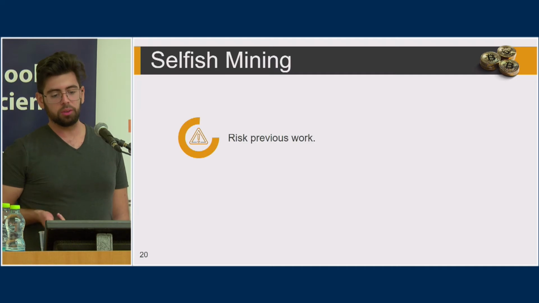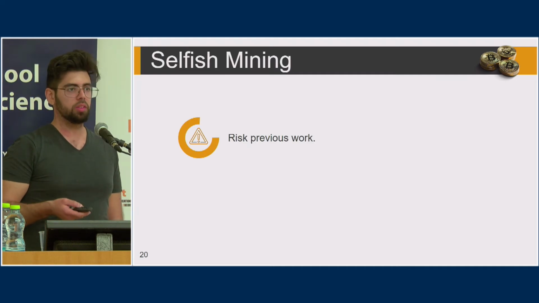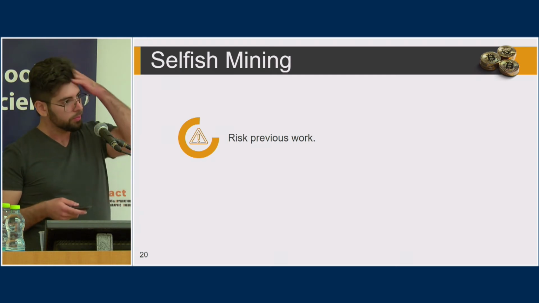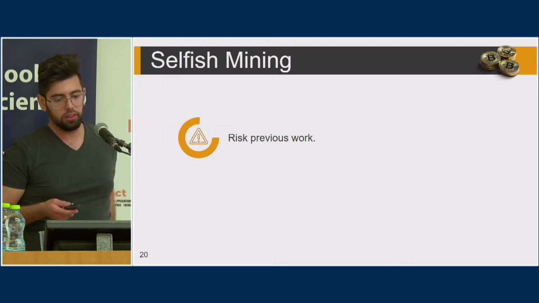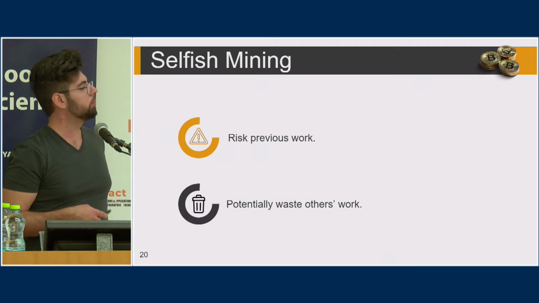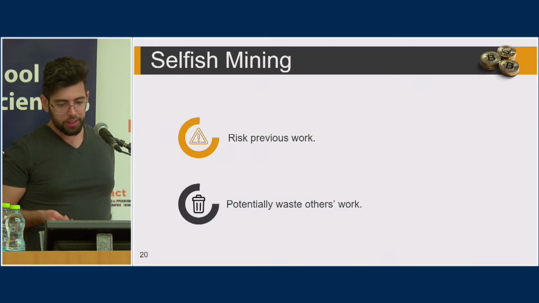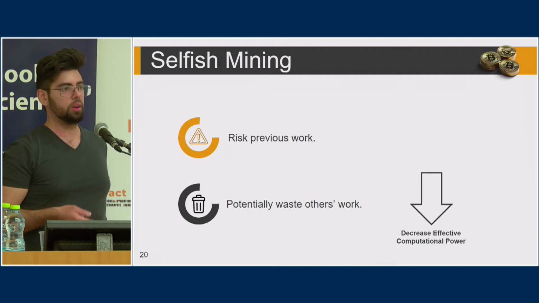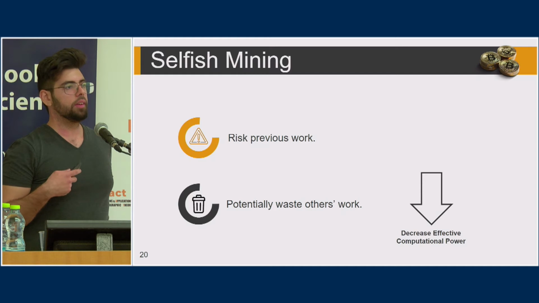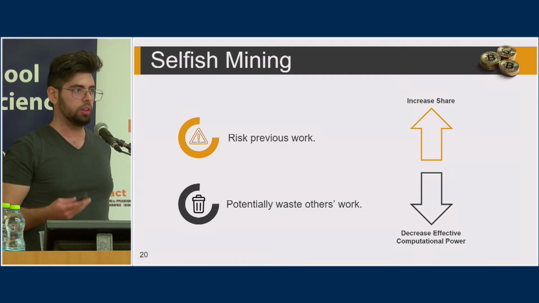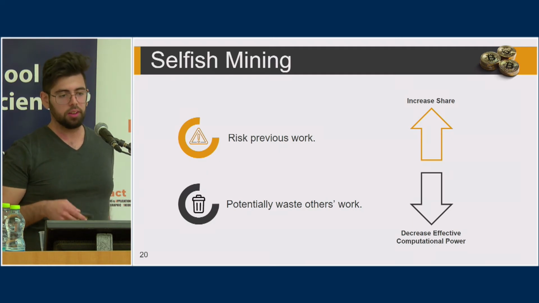The intuitive idea is to risk previous work. So the miner mined block C and then didn't publish it and tried to mine block D afterwards. So there was a chance it could have failed. But if it does succeed, it manages to waste block B, which is, it can waste other people's work. And overall, this decreases the effective computational power of the network. And this can increase the share of the rewards of the miner. Even though this hurts the network in total, the miner herself can get a larger share.